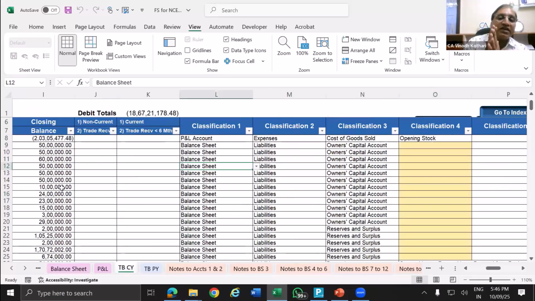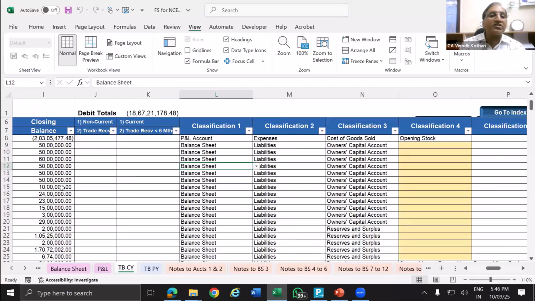Now, how does the classification come? First, whether balance sheet or P&L. That is the first level classification. Next, asset, liability, income, expenditure. Next, capital account, secured and unsecured loans, current assets, loans, and current liabilities and provisions. Then fixed assets, current assets. This way, the classification is done.